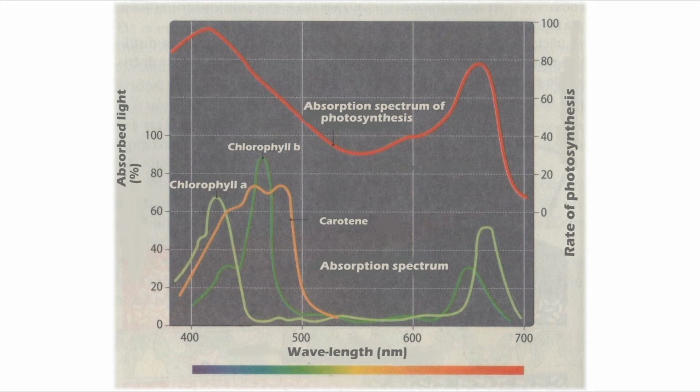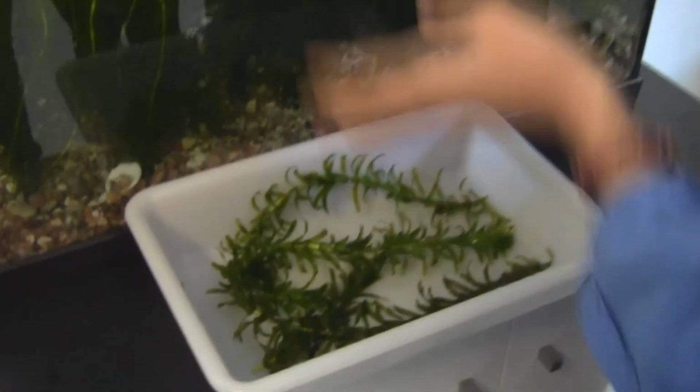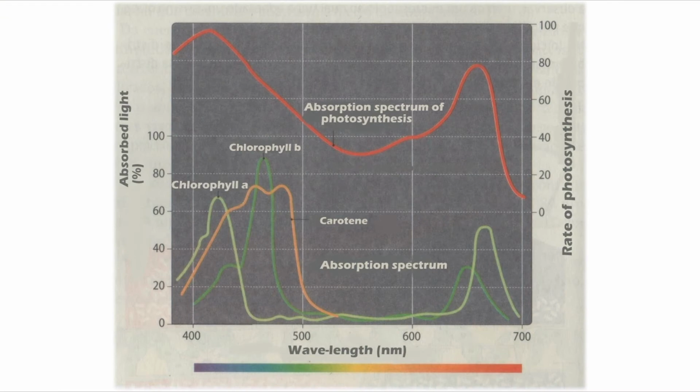Under the green light, the rate of light absorbed is practically zero, so the plant reflects this wavelength, which is why plants are green. The white light includes all wavelengths, so it has a large light absorption rate, in contrast to the absence of light, where absorption does not occur.